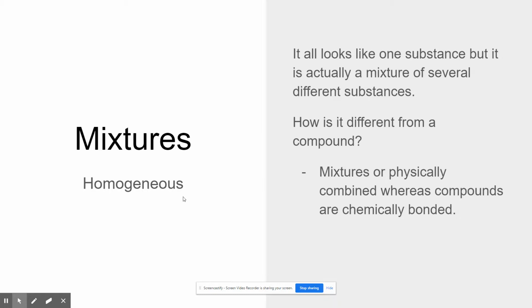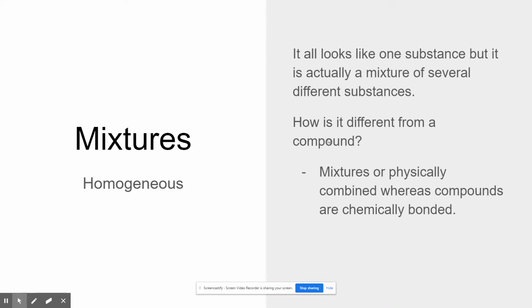All right, that word homo, a lot of times sounds weird, but it's easy to think of it in terms of sexuality. It looks like one substance, but it's a mixture of different ones. So homogeneous mixture, like a homosexual likes somebody that looks like them. It all looks the same. They like someone that looks the same as them. A homogeneous mixture, it all looks the same. It all looks like one substance, but it is a different substance. It's a combination of different substances. So homogeneous, it all looks like one substance.